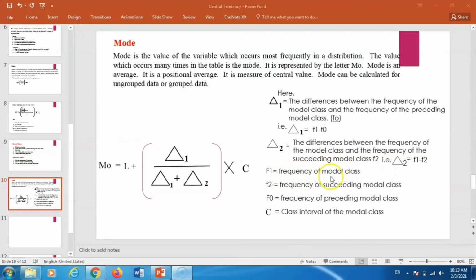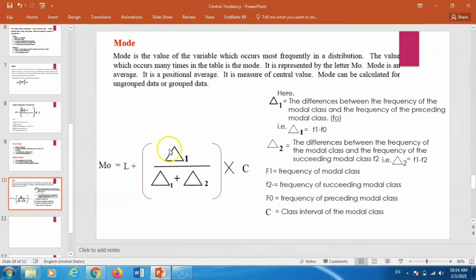Here F1 is equal to the frequency of the modal class, F2 is equal to the frequency of the succeeding class, F0 is equal to the frequency of the preceding class, and C means the class interval of the modal class.